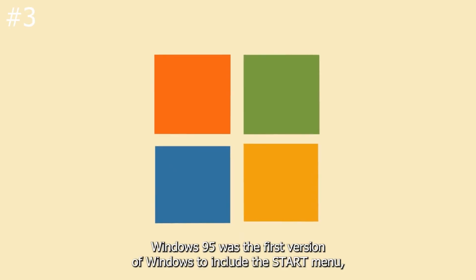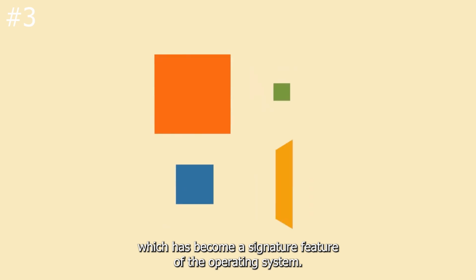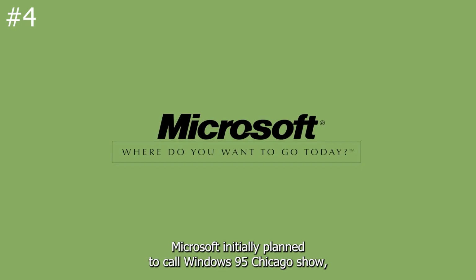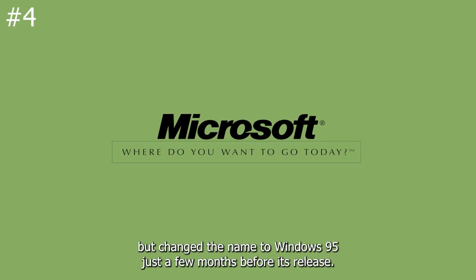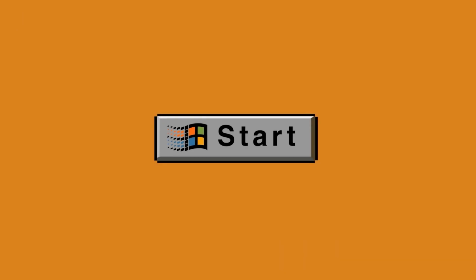Windows 95 was the first version of Windows to include the Start menu, which has become a signature feature of the operating system. Microsoft initially planned to call Windows 95 Chicago, but changed the name to Windows 95 just a few months before its release.